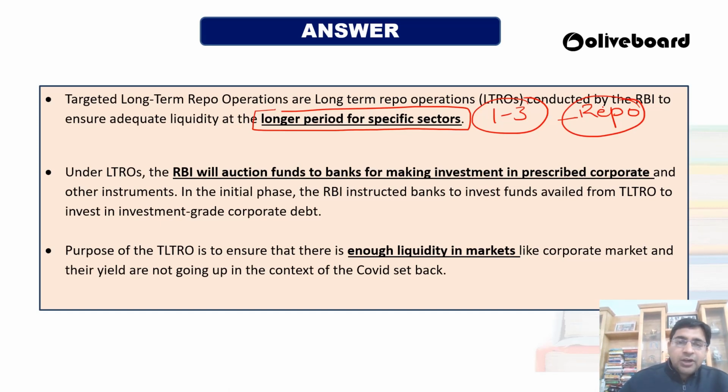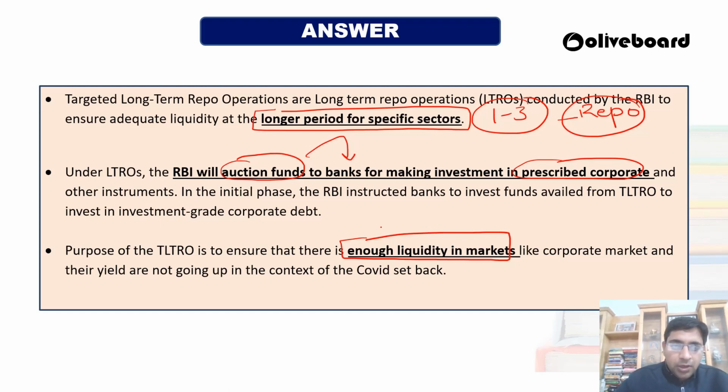Okay, so what will RBI do? RBI is going to auction the funds. Okay, and RBI will be asking the banks that you can only make investment in the prescribed corporate and other instruments which RBI is saying. Okay, so the main purpose of the RBI over here is that the market should have enough liquidity and yields are not going up. Okay, so we have to make sure that the market has enough liquidity and the proper revival of the economy should happen and the market should boost up.